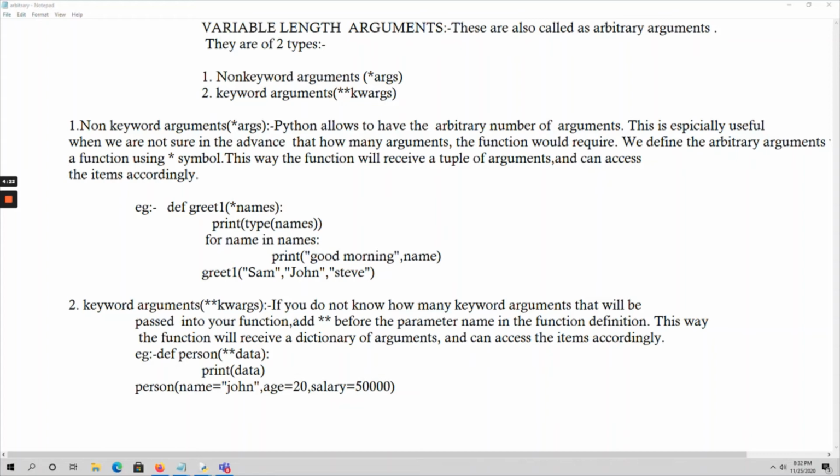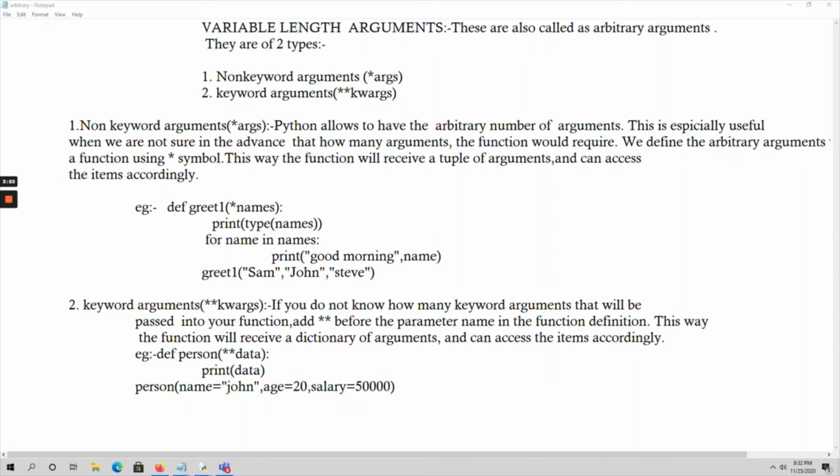So when you have to use this syntax means, in advance if you don't know how many keyword arguments you are going to pass within your function, then you have to use this syntax within the function definition. So internally, if you pass like this, the function receives a dictionary type of arguments. That means internally it will be stored as a dictionary. The data is stored as a dictionary data type.